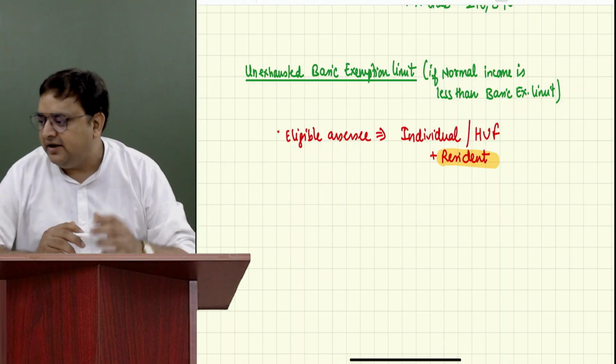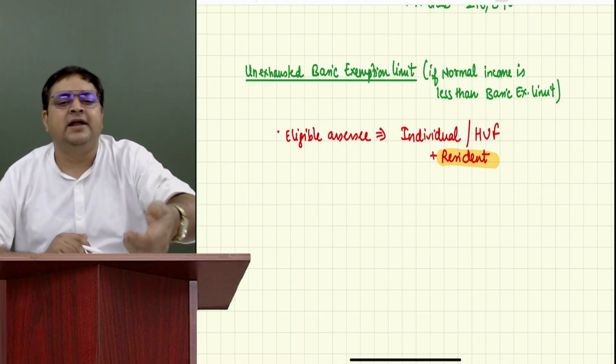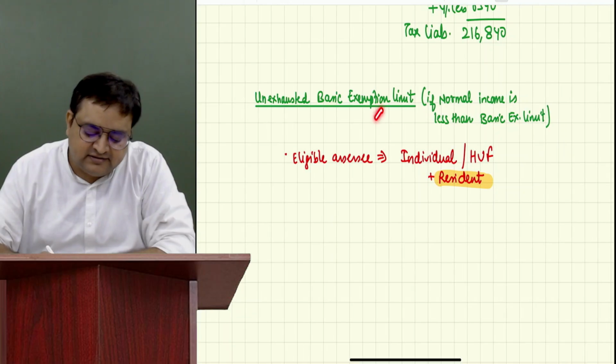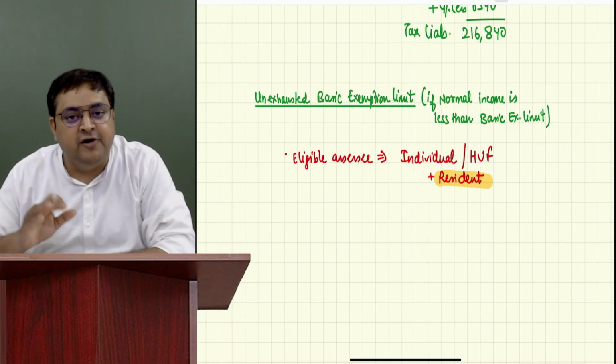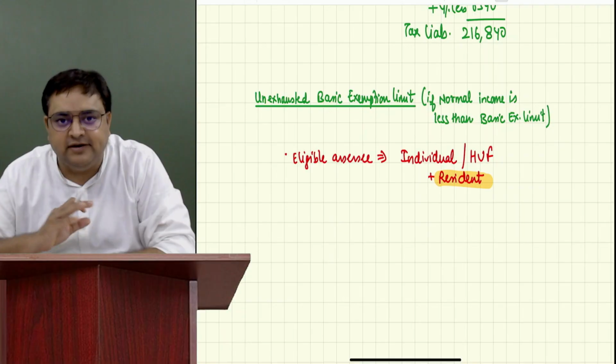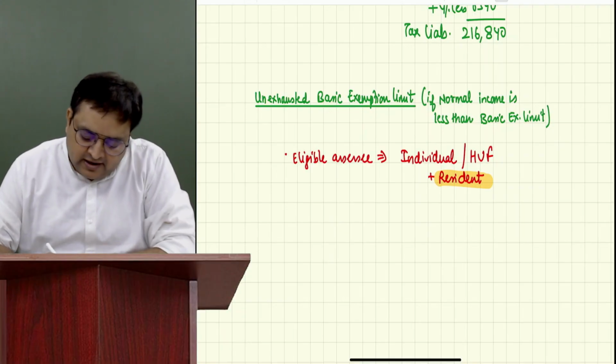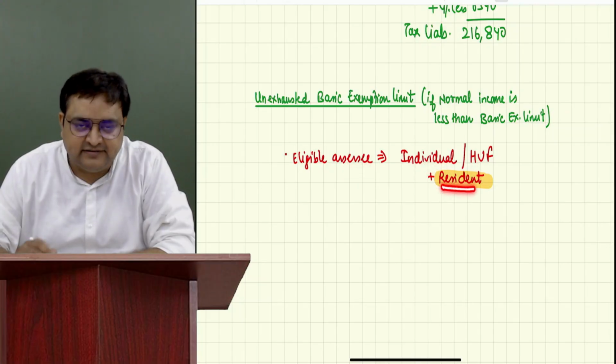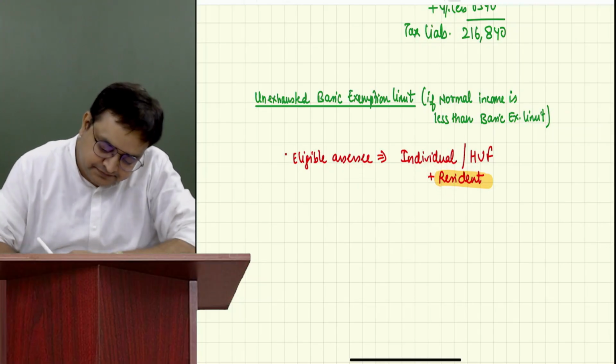Got it? So in income tax, there is something called resident and non-resident. If a person is a non-resident, then this concept would not be applicable. We will not give them the advantage of it. What does it mean? Have you all written this? Eligible assessees: individual, HUF, plus resident. Write it over here.